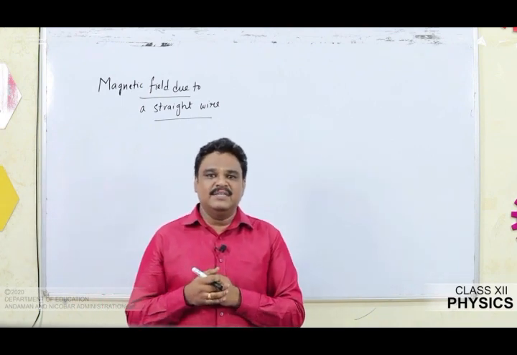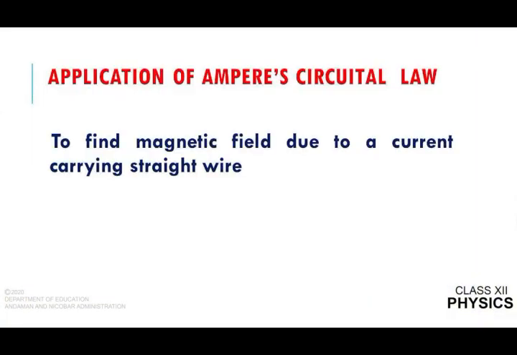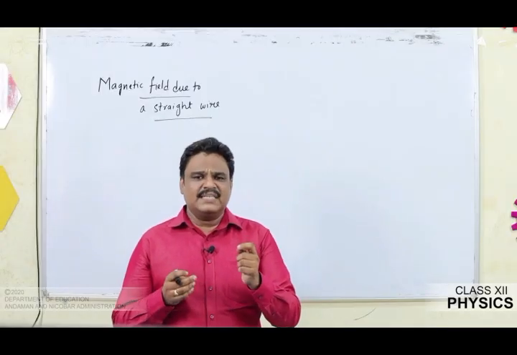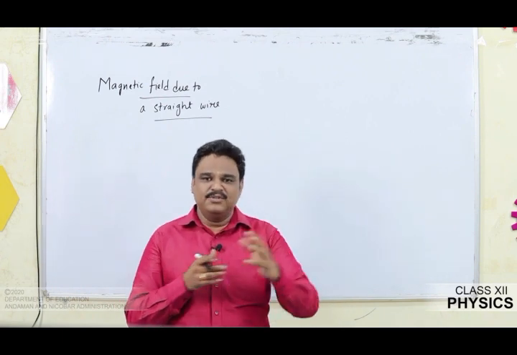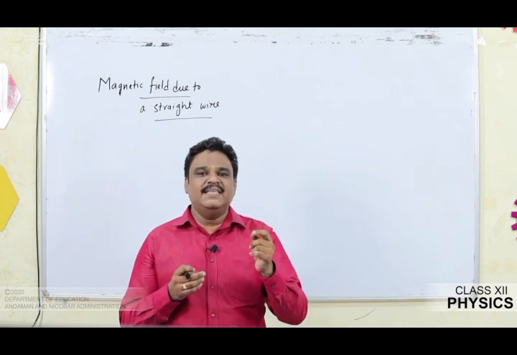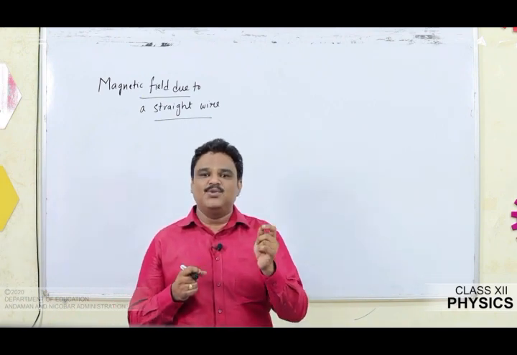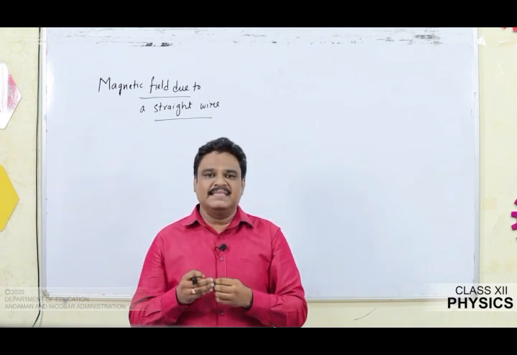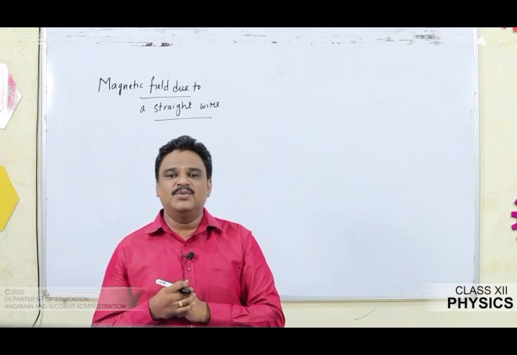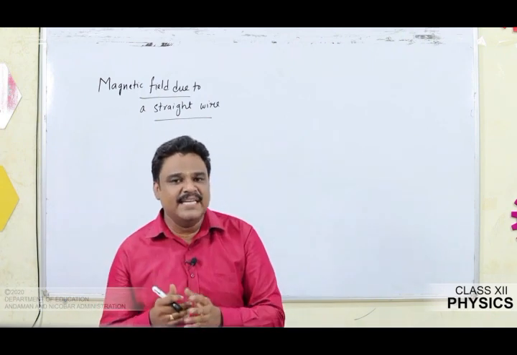Now let us get into the first application of Ampere's circuital law, that is to find the magnetic field due to a straight wire, or I can say a current carrying conductor. Obviously, I am going to do the inverse of what we did in the proof. There we used the value of magnetic field, B is equal to mu naught by 4 pi times 2i by r, to prove Ampere's circuital law. Here I am going to use Ampere's circuital law to derive B is equal to mu naught by 4 pi times 2i by r. The consideration, the process, everything remains the same.